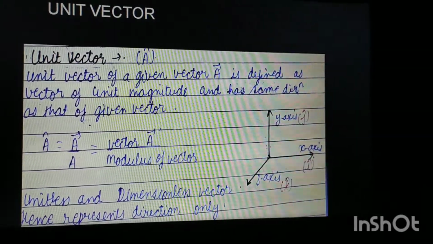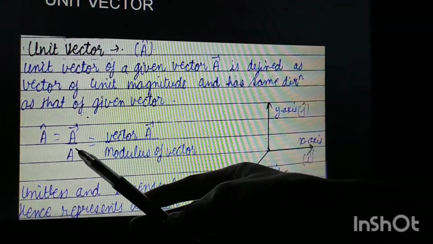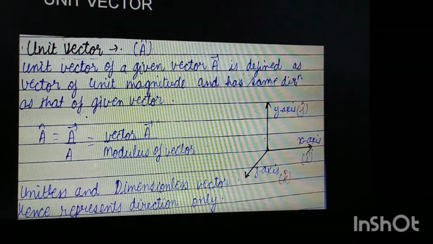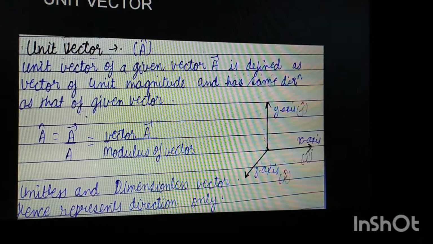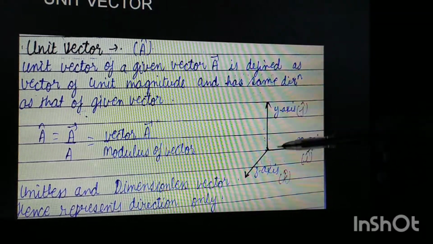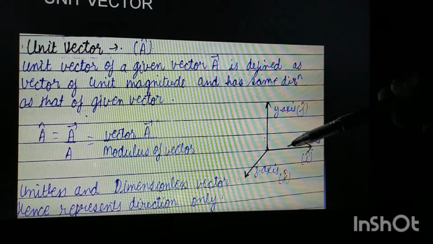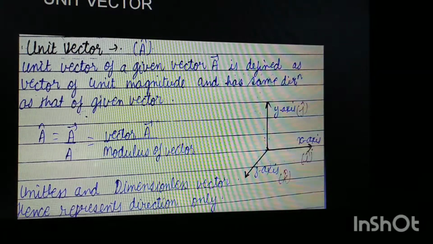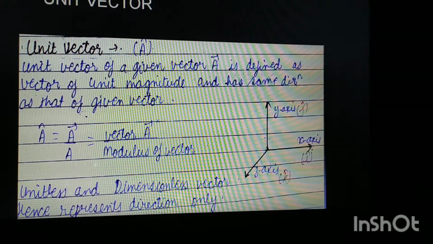We can write the unit vector as vector A divided by the modulus of this vector, or vector A divided by the magnitude of the vector. As you can see, along the x-axis, y-axis, and z-axis, how can we write the unit vectors of these axes? They also represent some direction only. You already know what the x-axis, y-axis, and z-axis represent to us.